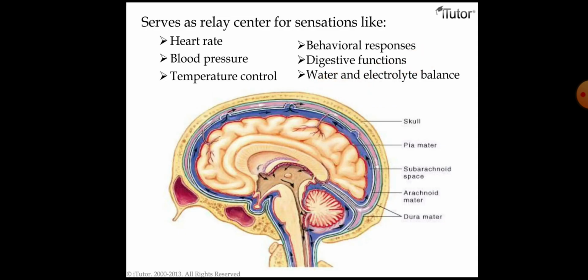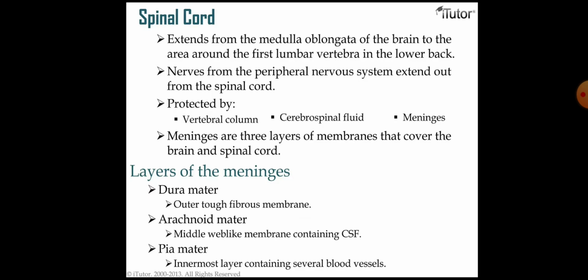This is our diencephalon. Next is our spinal cord. The spinal cord extends from the medulla oblongata of the brain to the area around the first lumbar vertebra in the lower back, and nerves from the peripheral nervous system extend out from the spinal cord, protected by the vertebral column, cerebrospinal fluid and the meninges.